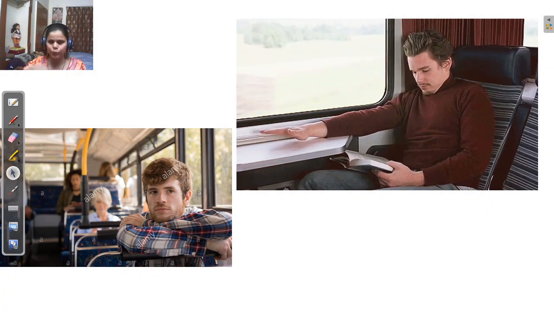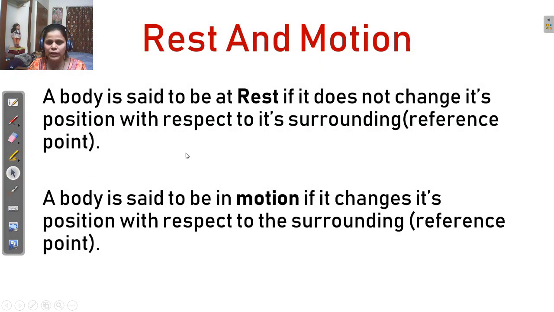Yes, I will tell you. To decide whether any object is at rest or in motion, a very important point is the surrounding, the reference point.